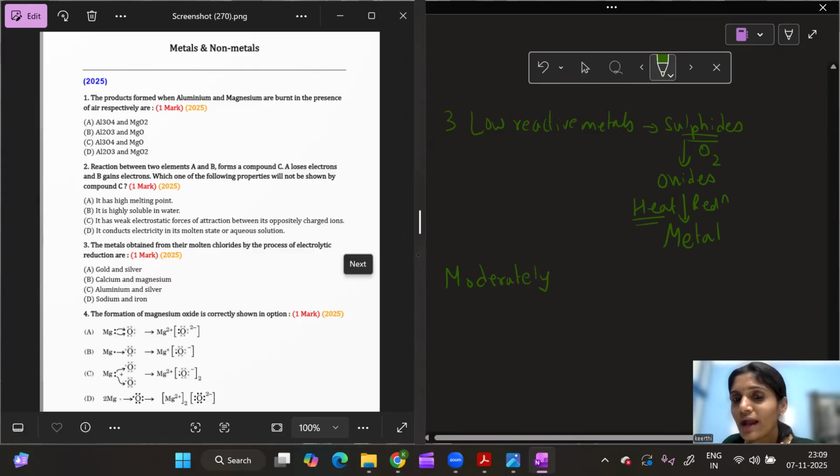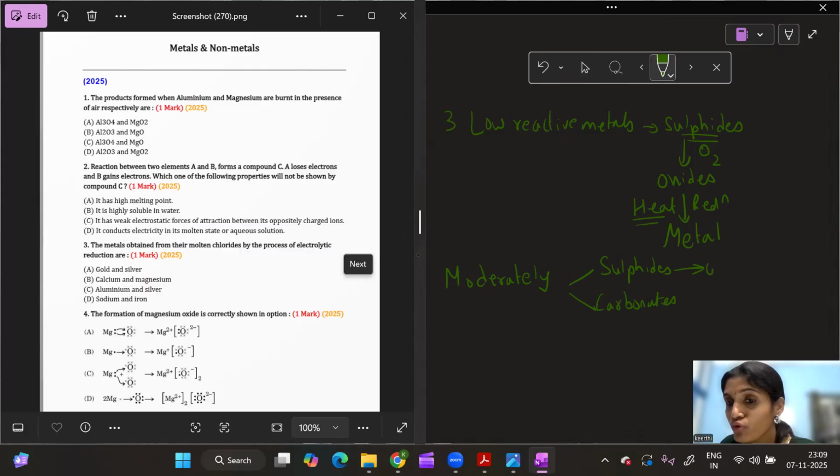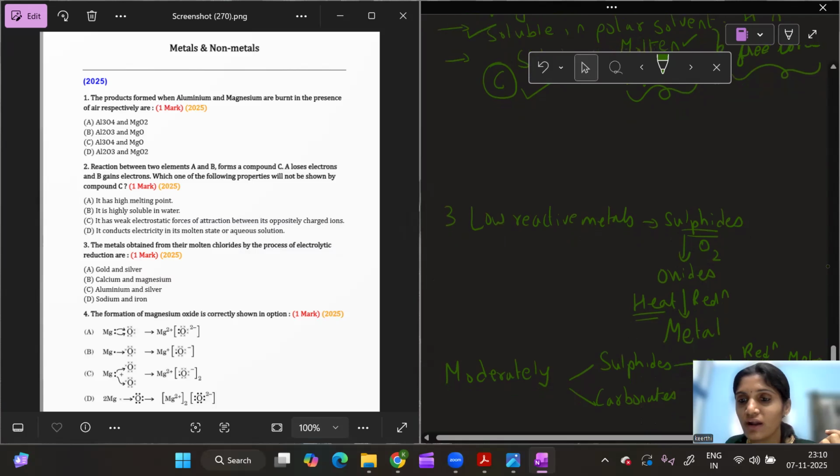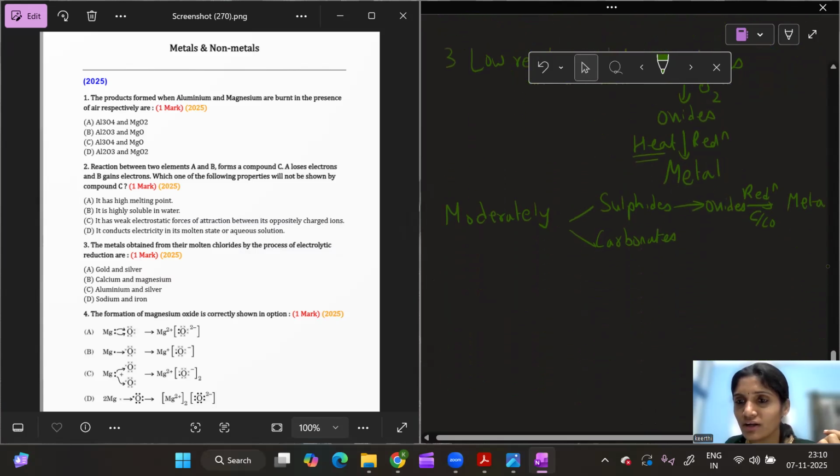Now, then I have my moderately reactive metals. The moderately reactive metals are obtained in the Earth's crust in the form of sulfides, and you can also see them in the form of carbonates. Now, if it is sulfides, what do we do? We do the process called roasting and convert them into oxides. Then what do I do? Then I do the reduction of oxides using carbon or carbon monoxide as a reducing agent. You will ultimately get your metal after reduction.